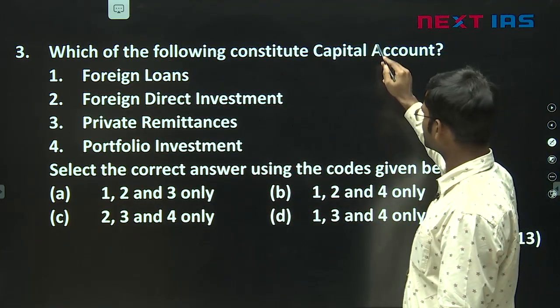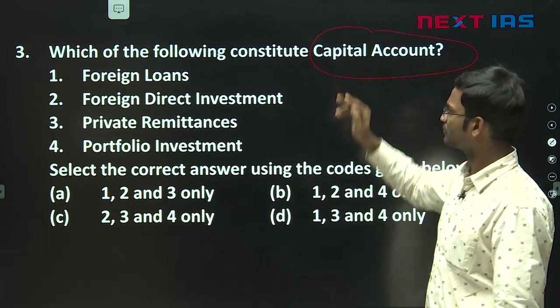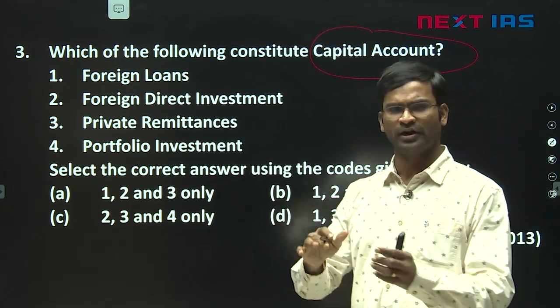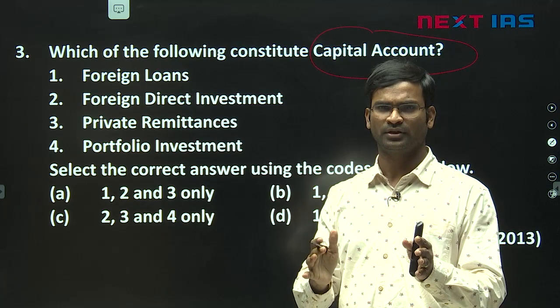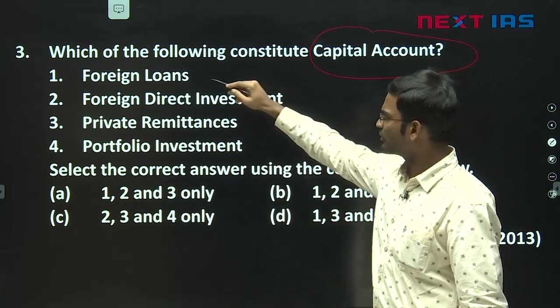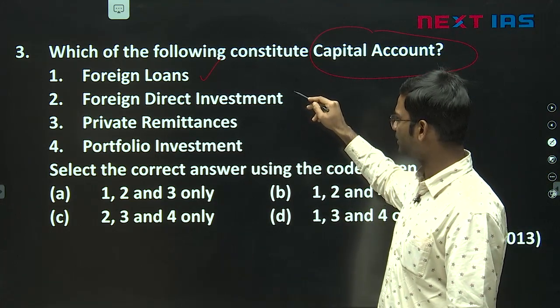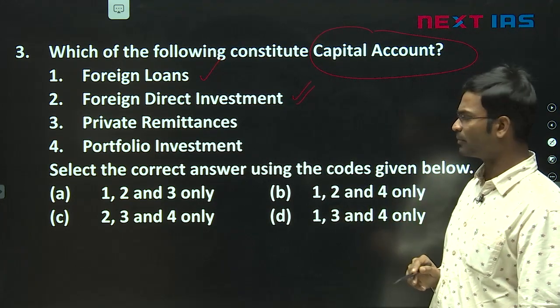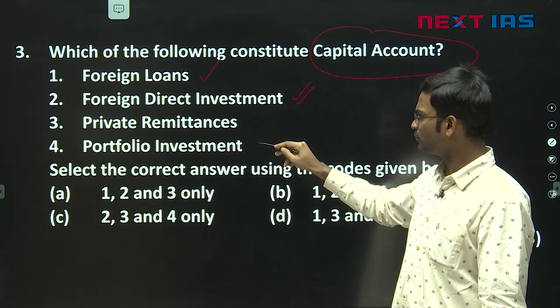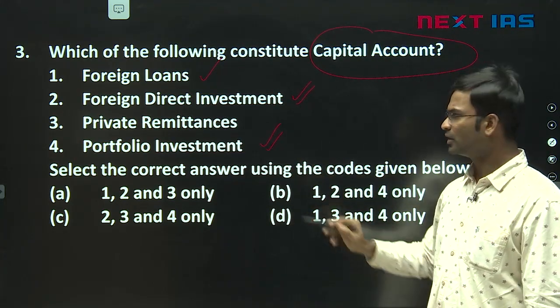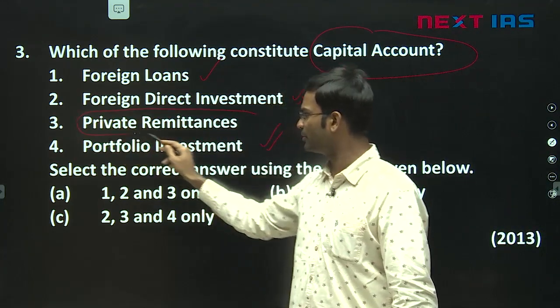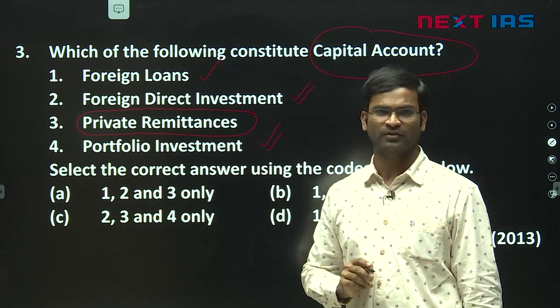Which of the following constitutes capital account? When you say capital account here, it is related to assets and liabilities. So first one, foreign loans, yes, part of capital account. Then foreign direct investments, yes, FDI also part of capital account. Then portfolio investments, yes. But look at remittances here, private remittances. Remittances are part of current account.